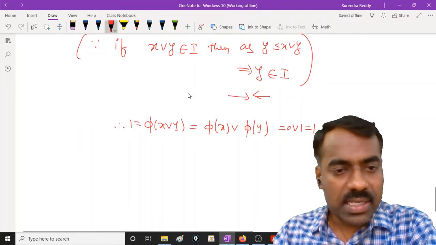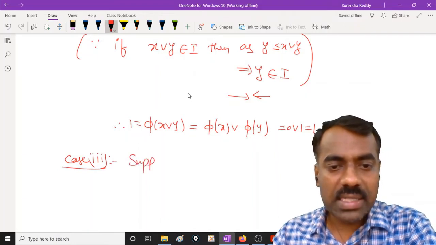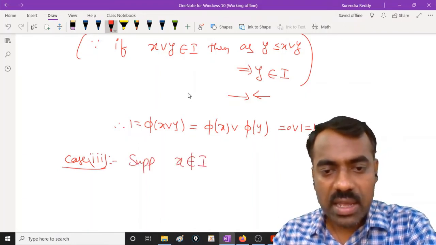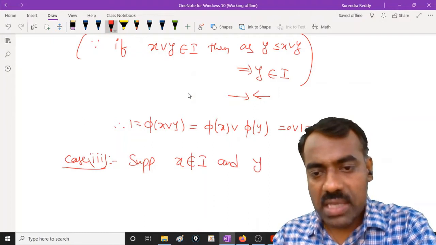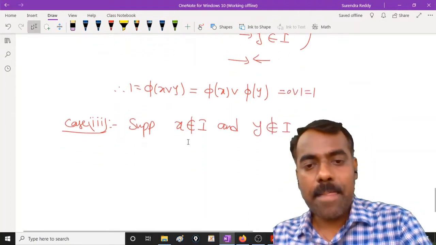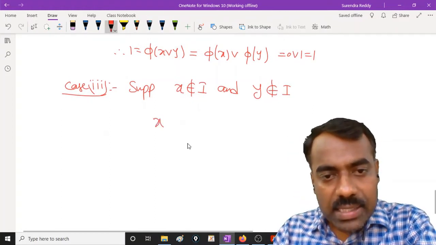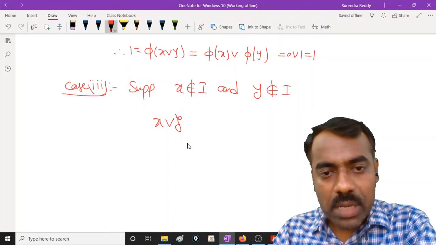The third case is, suppose x is not in I and y is also not in I. That means both are outside I. Then what can you say about x join y?